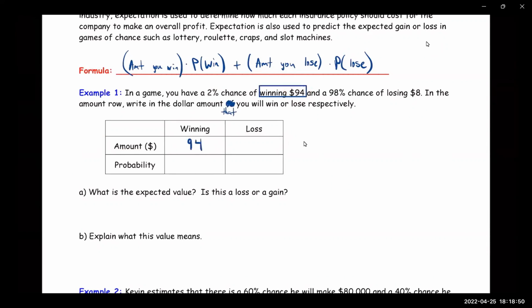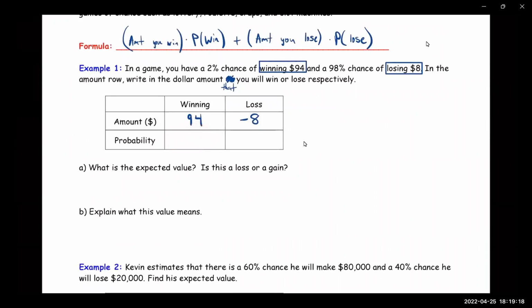So that goes there. The amount that you would lose would be $8. But in math, you have to make that a -8 because you're losing 8. So you have to make sure that you include that negative sign for a loss. For a win, it's positive. For a loss, it's always negative.